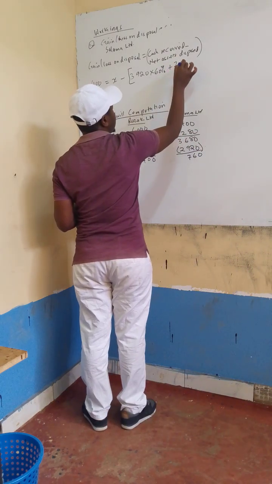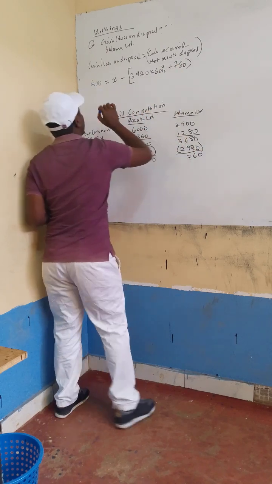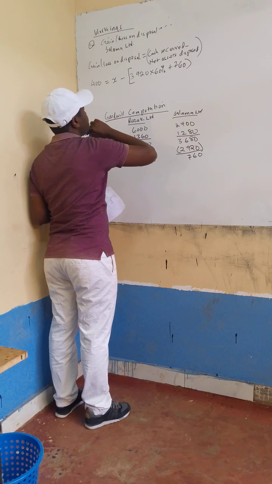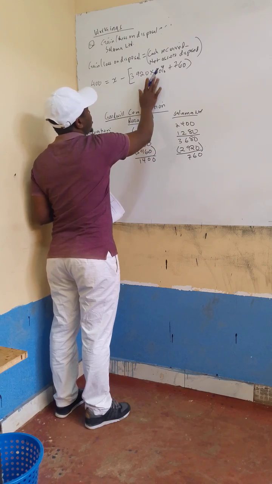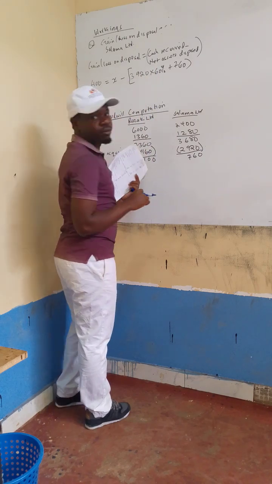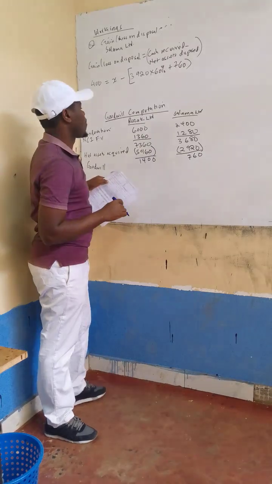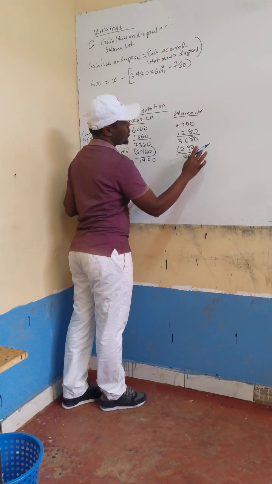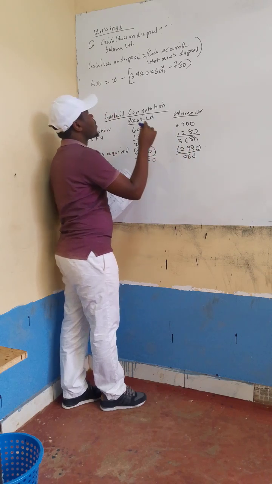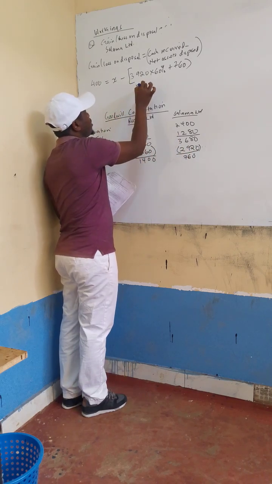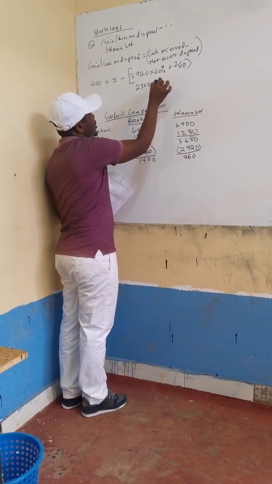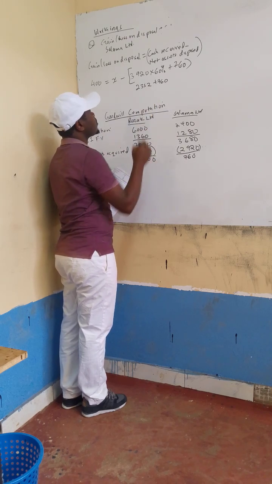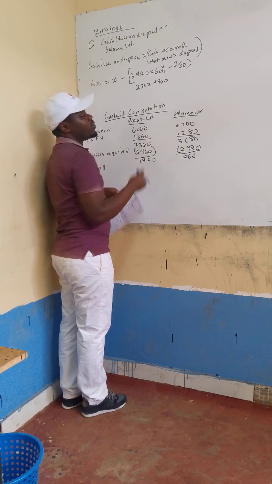So plus 760. Frank, what is 60% of 3920? 2352. So 2352 plus 760 is 3112.